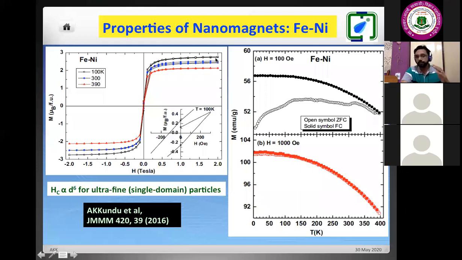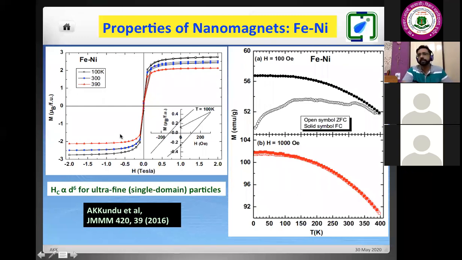So we improved the magnetic properties, magnetic saturation, permeability. So everything in terms of magnetic properties, which are essential for the magnetic recording, we have improved and we have reduced the particle size. So we can store more data in any of these nanomagnets. And coercive field, it is varying with the particle size, and theoretically it has been proposed in several literature that coercive field is directly proportional to the size to the power 6. So then we can say it is a single domain particle.